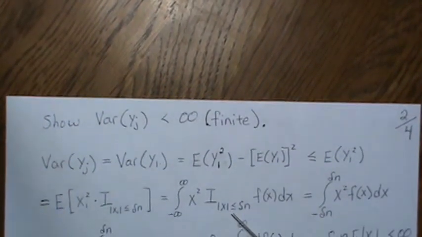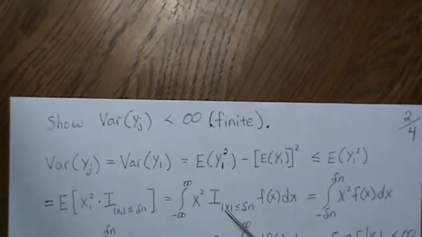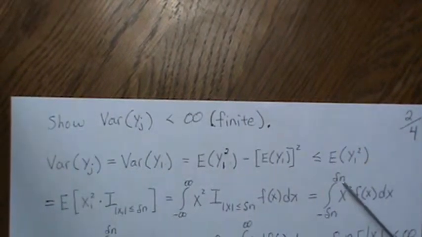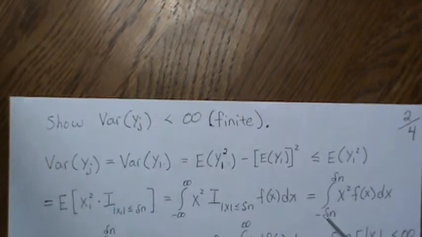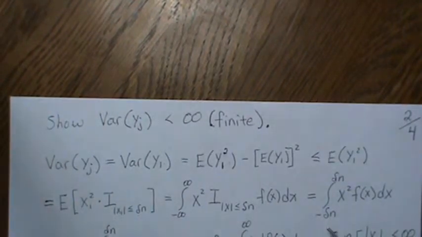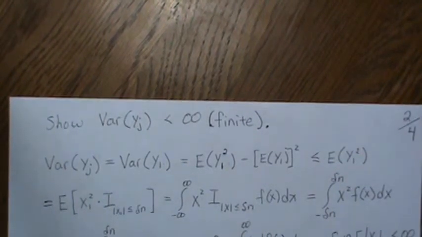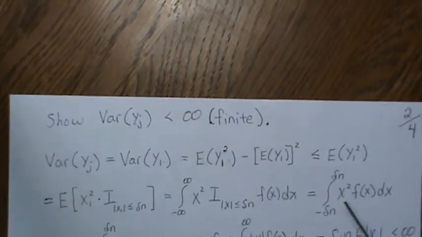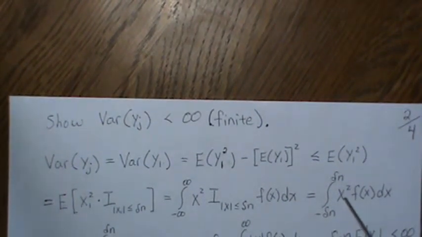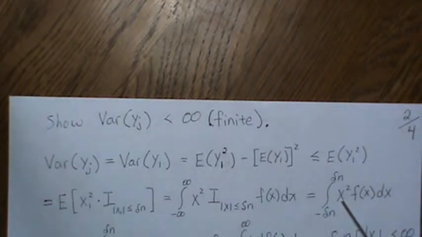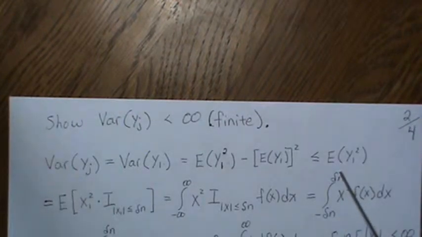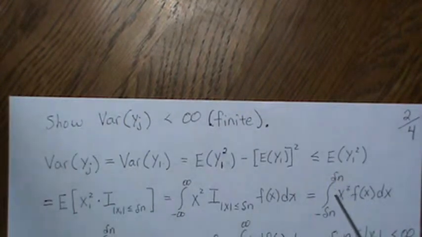But if we restrict it to this, 0 outside this region, really we're just saying we're integrating from minus delta n to delta n of this. Well, if we break this x squared into x times x, for one of the x's, let's put in the maximum value that we achieve.